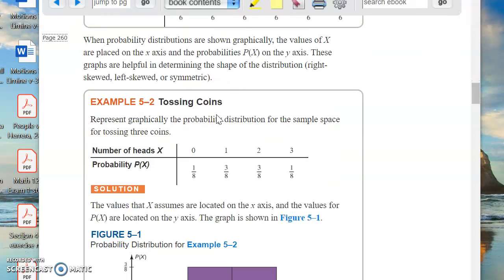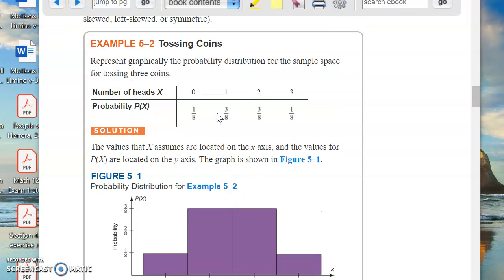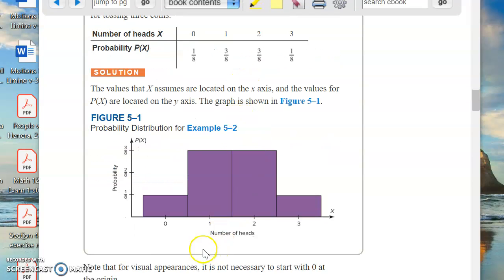But now, as human beings, I think we're all a lot better off if we can visualize things. We understand things better if we can visualize. So let's go back to tossing the coins. The probability distribution for tossing the 3 coins looks like this. This is the table, but if we're going to represent it graphically, well, here we go. On the x-axis is the number of heads.